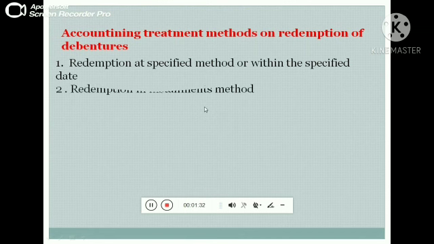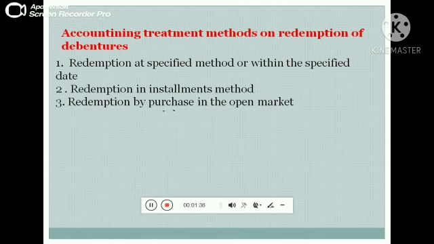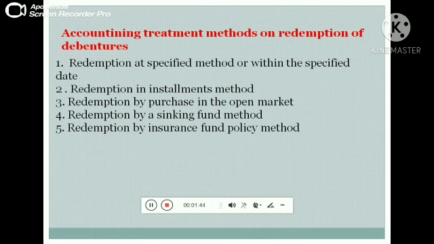The second one is redemption in installments. The third one is redemption by purchase in the open market. The fourth one is redemption by sinking fund method. The last one is redemption by insurance policy method.